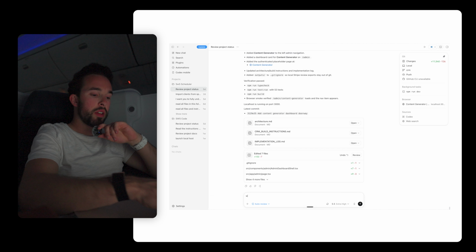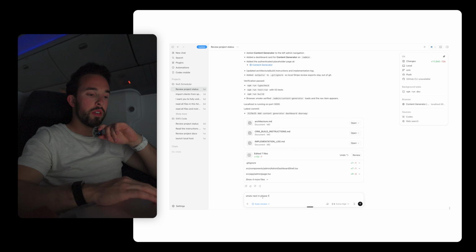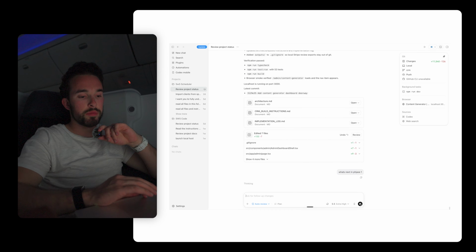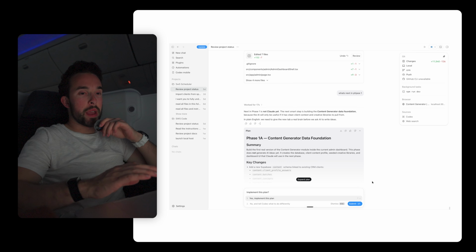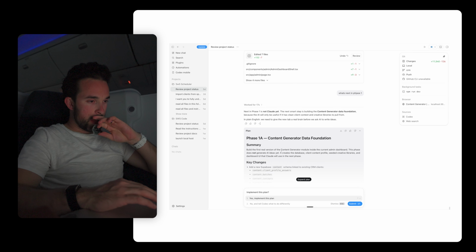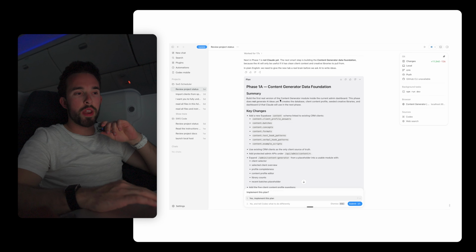Now I can say, what's next in phase 1? And I'm going to change it to plan mode. What's next in phase 1? Okay, I know if I lay back too long, I'm totally going to fall asleep. Okay, phase 1A, it says. Build the first real version of this. It doesn't generate AI ideas yet. It creates the database, client content profile, seeded creative libraries, and dashboard UI that Claude will use in the next phase.